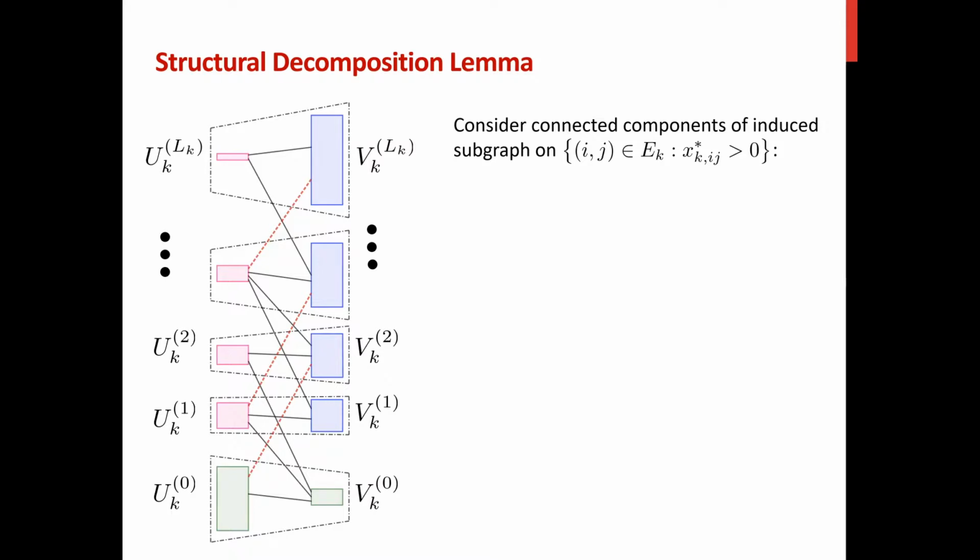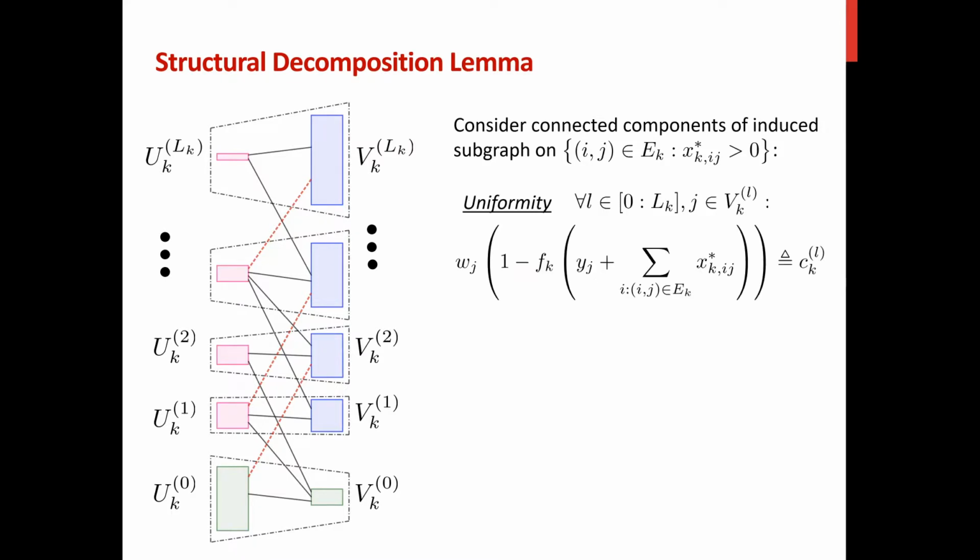And now we can consider the connected component of the induced subgraph. And we can argue that it will satisfy the following property. First, let's fix an arbitrary connected component and consider arbitrary two supply nodes within this component. Then we can define their discounted weight as the equation on the left-hand side. And we can argue that all those discounted weights of the supply nodes within the same connected component will be equal, and we will denote it as CKL.